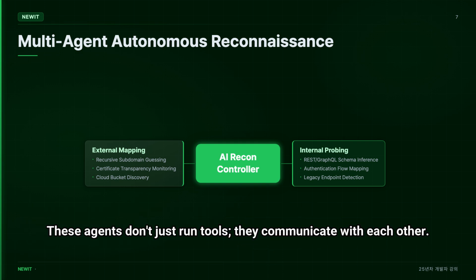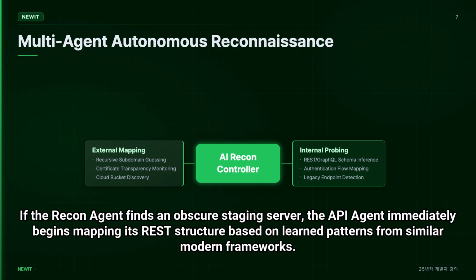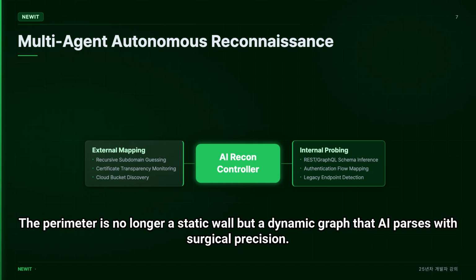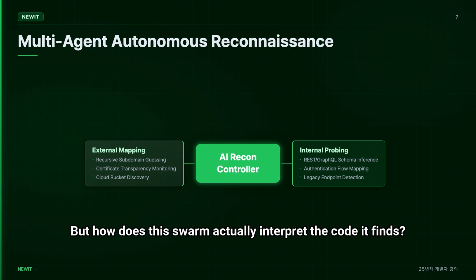These agents don't just run tools, they communicate with each other. If the recon agent finds an obscure staging server, the API agent immediately begins mapping its REST structure based on learned patterns from similar modern frameworks. This isn't just automation, it's coordinated intelligence that can map an entire corporate perimeter in minutes, identifying shadow IT that human researchers would miss for months. The perimeter is no longer a static wall, but a dynamic graph that AI parses with surgical precision.